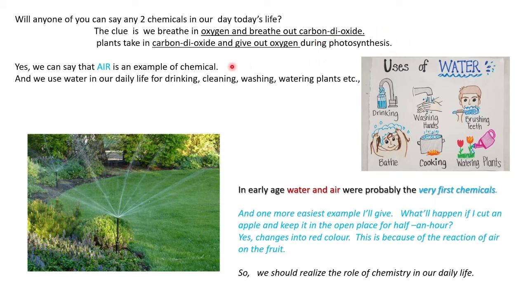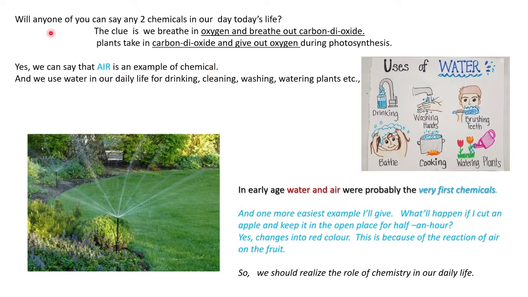These terms have been introduced to us in the very lower classes. So the common name for this oxygen and carbon dioxide is air. So we can say air is an example of a chemical. Is it easy?